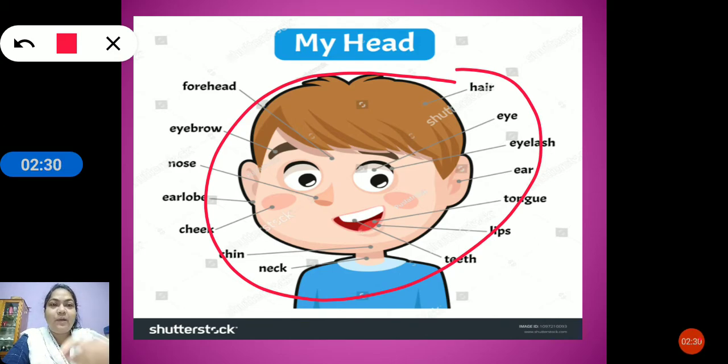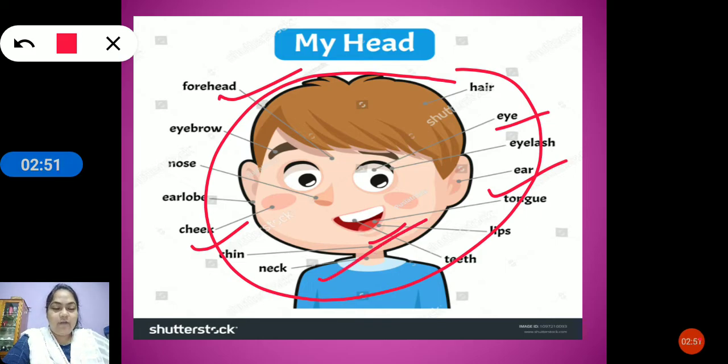Then in the face, what is there? The forehead is there. Then eyes are there. Then we have the mouth. Then we have the ears. We have cheeks. Okay. Then we have the neck also. It is under the part of our head.